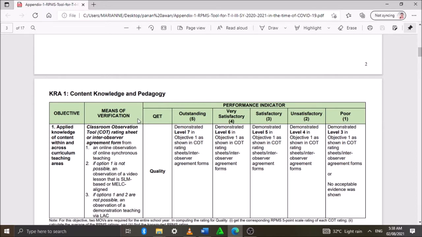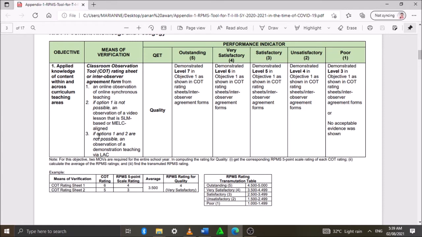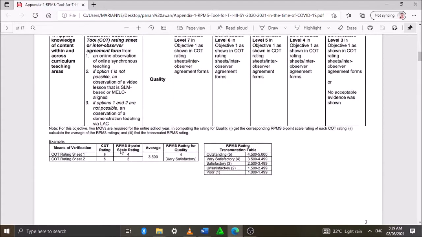So the means of verification, or the MOV, that we need is the classroom observation tool, COT rating sheet, or inter-observer agreement form from an online observation of online synchronous teaching. If option 1 is not possible, an observation of a video lesson that is SLM-based or MELC-aligned. If options 1 and 2 are not possible, an observation of a demonstration teaching via LAC.